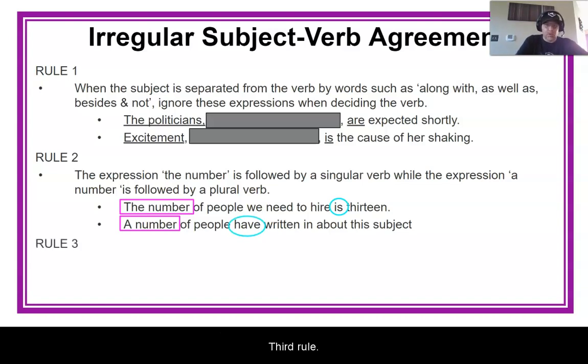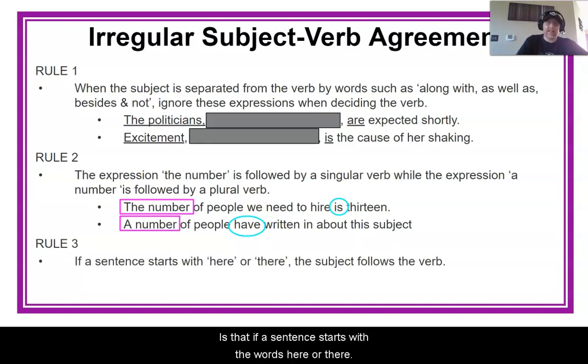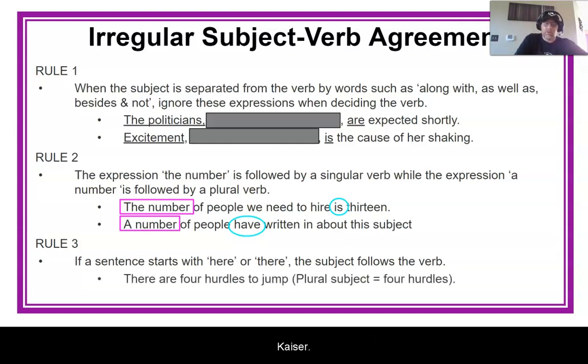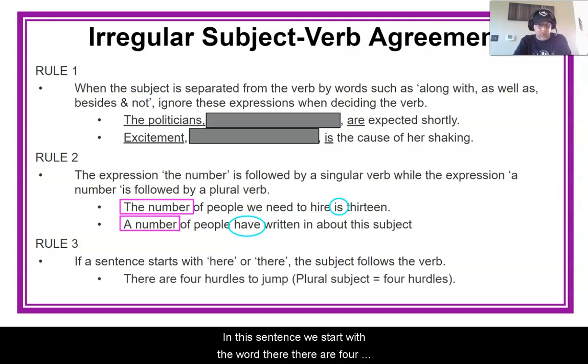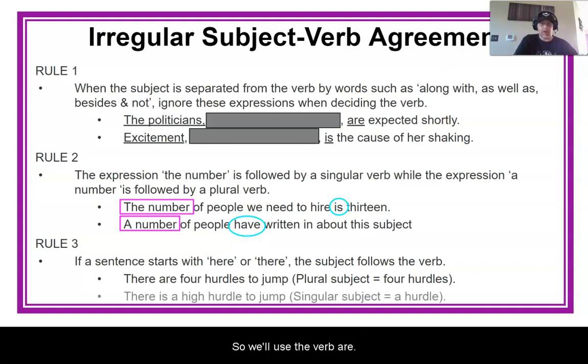The third rule is that if a sentence starts with the words here or there, the subject comes after the verb. Okay, so in this sentence, we start with the word there. There are 4 hurdles to jump. Who or what is this sentence about? The sentence is about hurdles. Okay, hurdles is a plural subject. We have 4 of them. So we use the verb are.